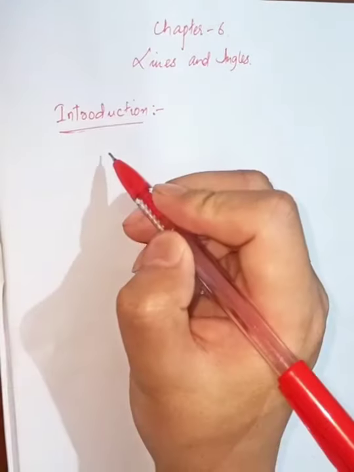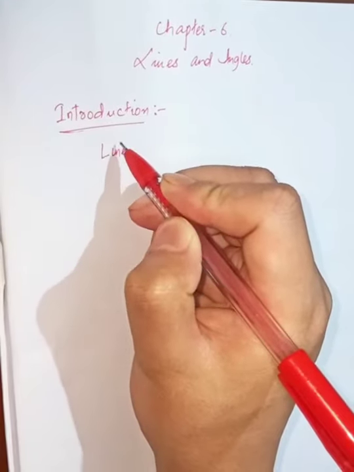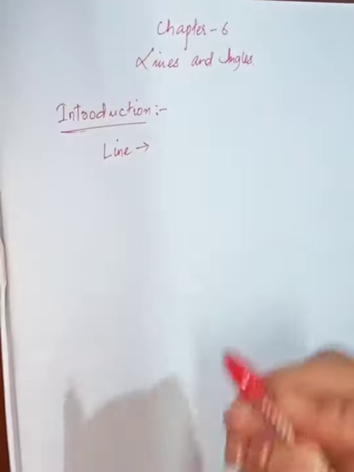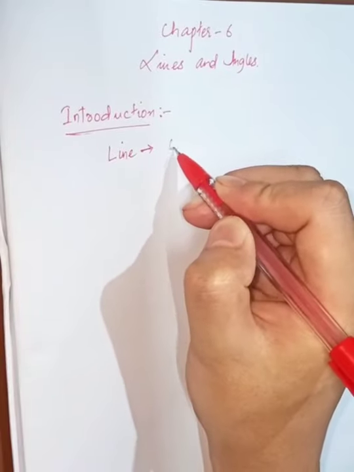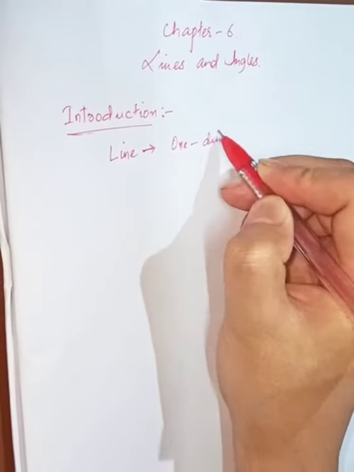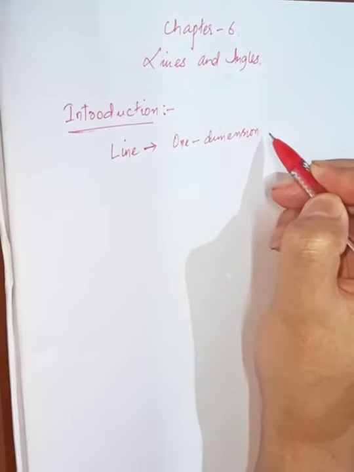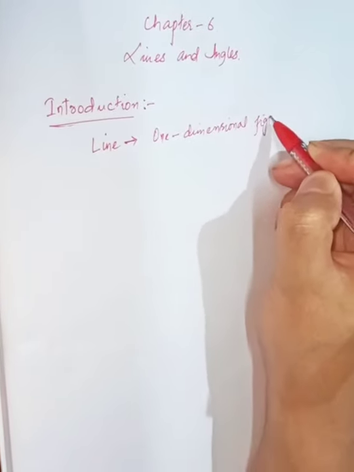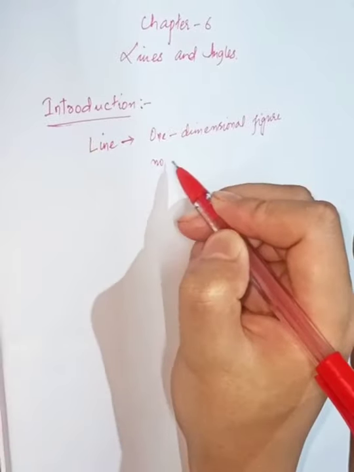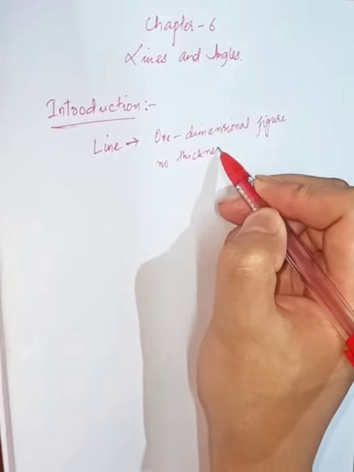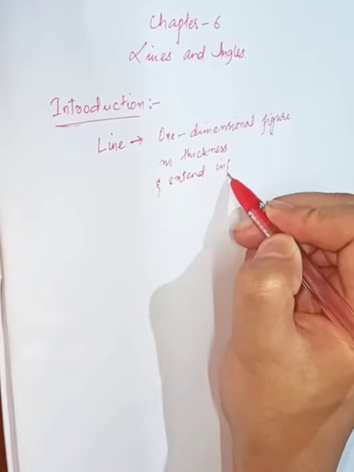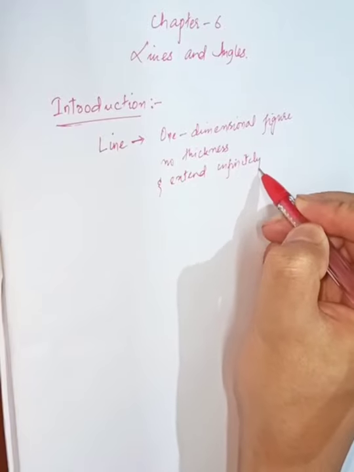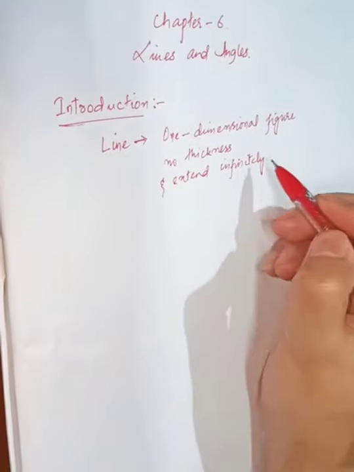Now for the review, let's talk about a line. So what is a line? A line is a one-dimensional figure with no thickness and extends infinitely.